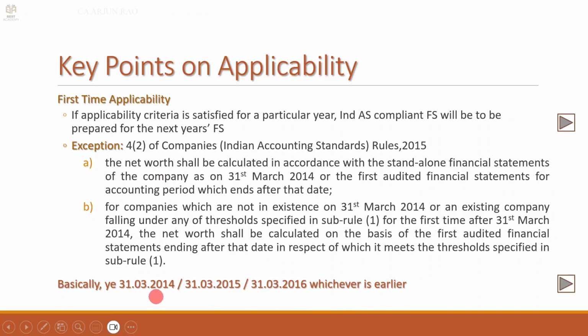That means if it met the criteria on 31/3/14, say net worth was 250 crores, 31/3/15 and 16 net worth may have come down, but it doesn't become exempt. So, in any of these three years, if it meets the criteria, it has to follow based on the phase dates. Let us understand this better with some examples.